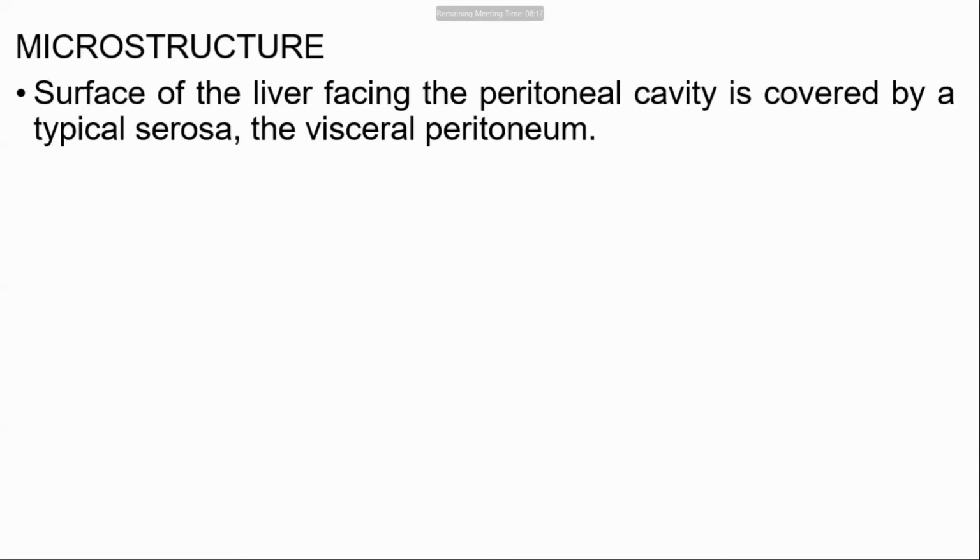Now histology. Histology or microanatomy. Same thing. Histology of liver or microanatomy. The surface of the liver facing the peritoneal cavity is covered by typical serosa, which is known as visceral peritoneum. So serosa, it is lined by which epithelium? You have already studied in first year. So serosa is lined by which epithelium? Can you recall back to the first year?